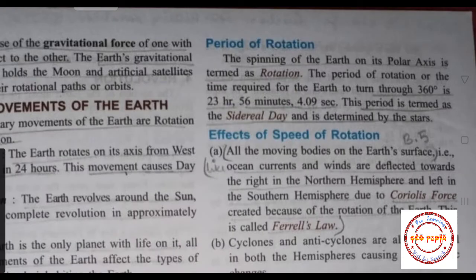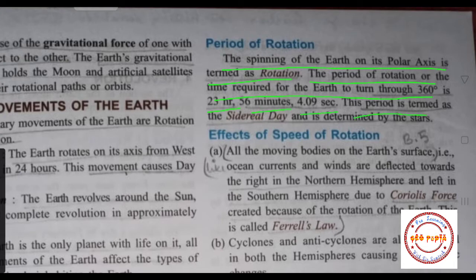Now students, let us see period of rotation. The spinning of the earth on its polar axis is termed as rotation. The period of rotation, or the time required for the earth to turn through 360 degrees, is 23 hours 56 minutes and 4.09 seconds.